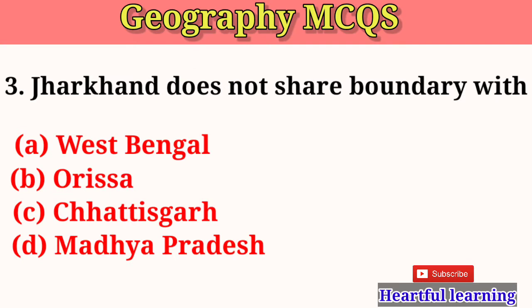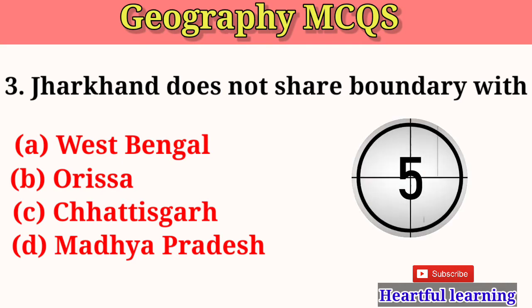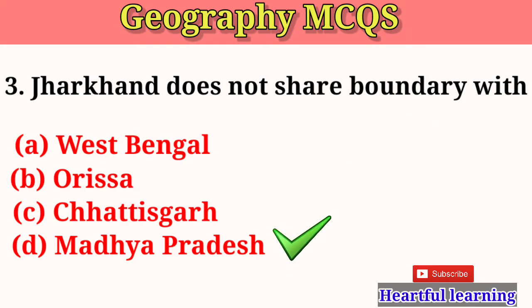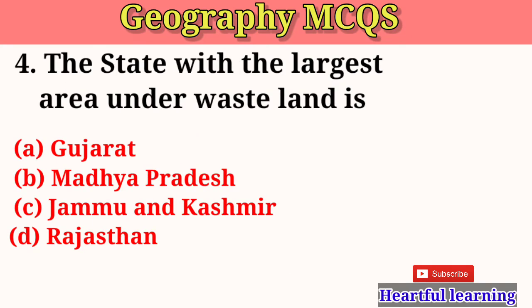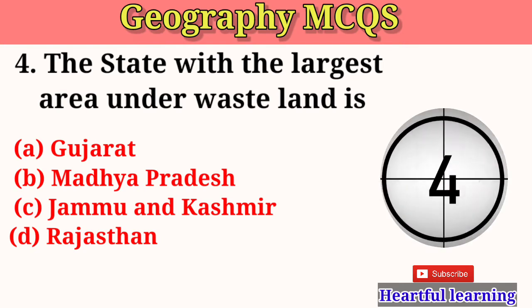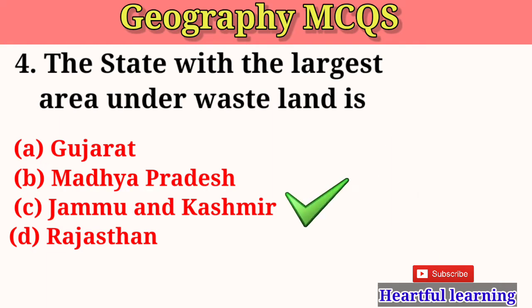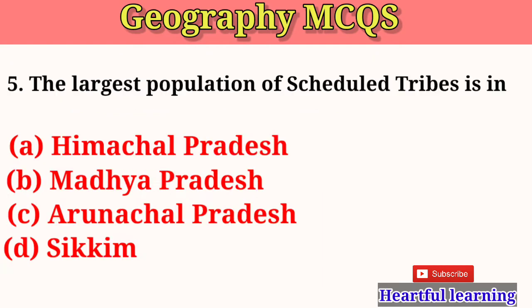Jharkhand does not share a boundary with West Bengal, Orissa, Chhattisgarh, Madhya Pradesh. The answer is Madhya Pradesh. The state with the largest area under wasteland is Gujarat, Madhya Pradesh, Jammu Kashmir, Rajasthan. The answer is Jammu Kashmir.